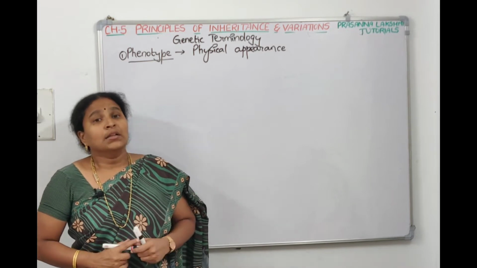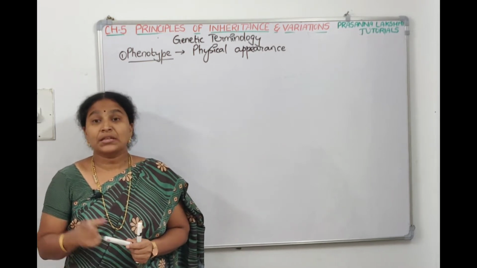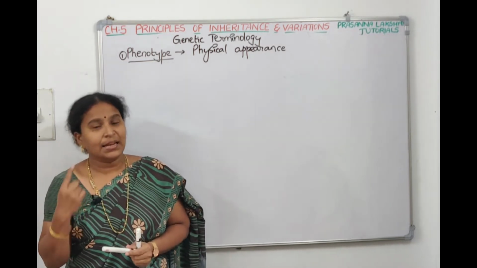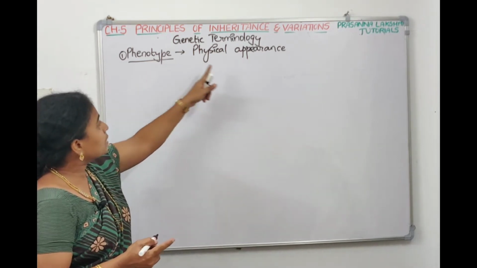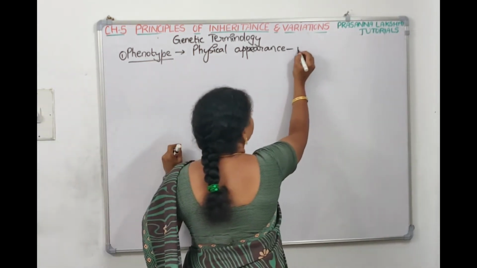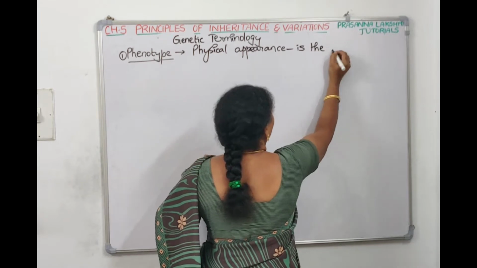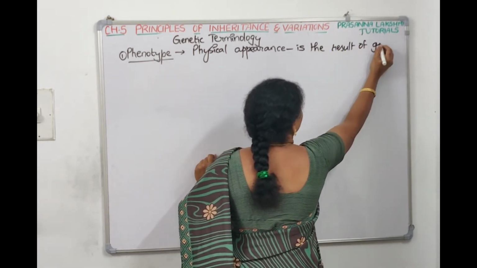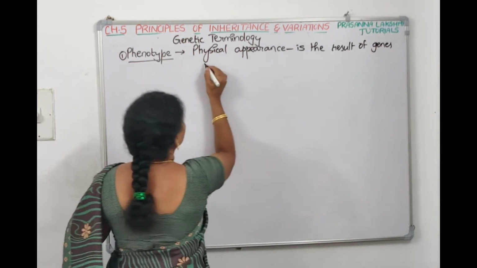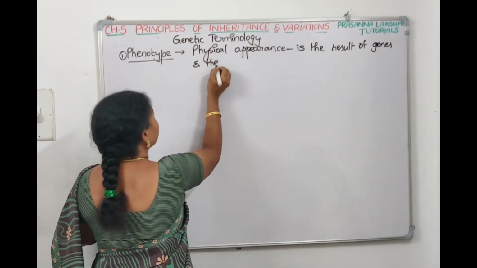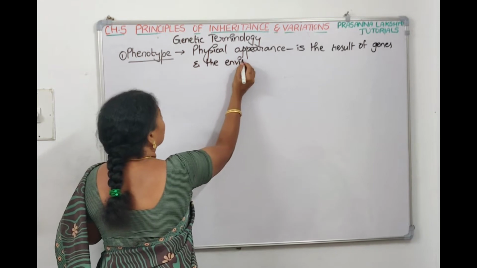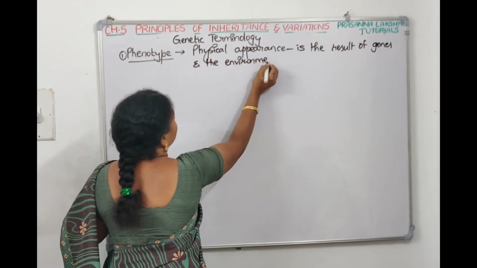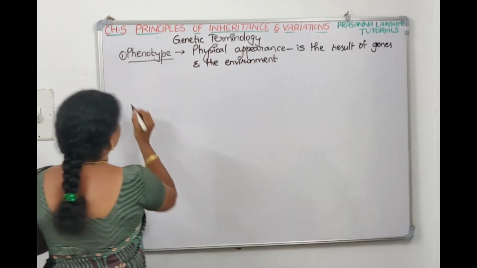So the phenotype, the physical appearance, is the result of the genes and the environment. I think we understood what is phenotype.